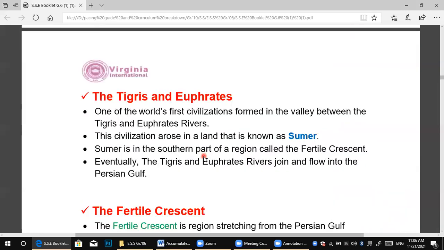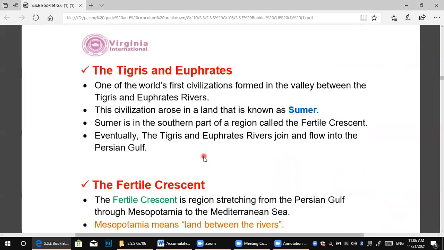Okay, let's move into the Tigris and Euphrates. One of the world's first civilizations formed in the valley between the Tigris and Euphrates rivers. The civilization arose in a land that's known as Sumer.